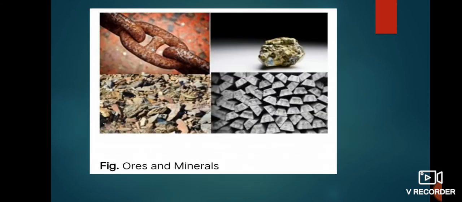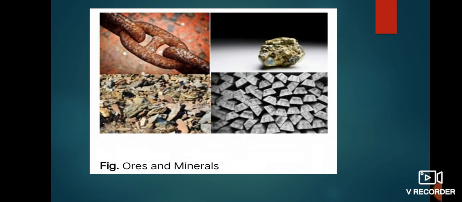Look at this figure here. Ores and minerals are present. Robert Boyle was the first scientist to use the term element in 16 useful definition of an element. He defined an element as a basic form of matter that cannot be broken down into a simpler substance by chemical reaction. In general, elements are made up of the same type of atoms.